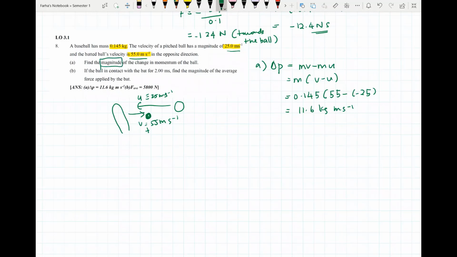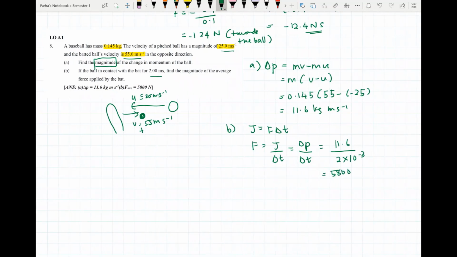Okay. Then for B, if the ball in contact with the bat for 2 milliseconds, find the magnitude of the average force applied by the bat. So to answer this question, kita akan gunakan formula impulse equals to F delta T. Okay, so kita nak cari F, okay, impulse over delta T. Kita tahu that the change of momentum adalah sama dengan impulse. So, kita just masukkan 11.6 over delta T, which is 2 millisecond. Okay, convert to second. We get the answer 5,800 Newton.